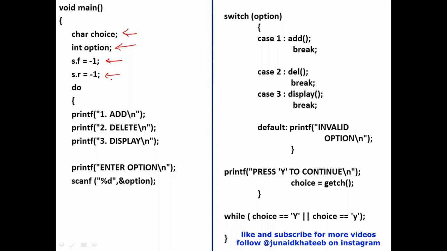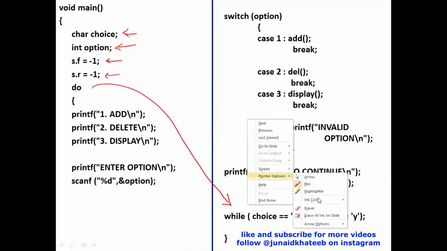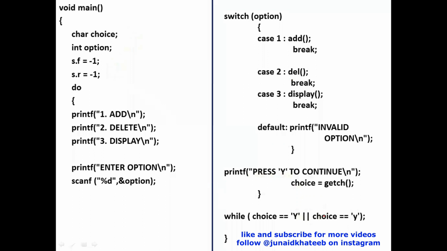Now, as in the previous program, I want this program to run in a cyclic fashion. So again, I have written a do while loop like this. This program will keep moving in a cyclic fashion until at some stage the user hits a key apart from Y. So again, a menu driven code. I've displayed this menu: 1 is add, 2 is delete, and 3 is display. I'm asking the user for the option.